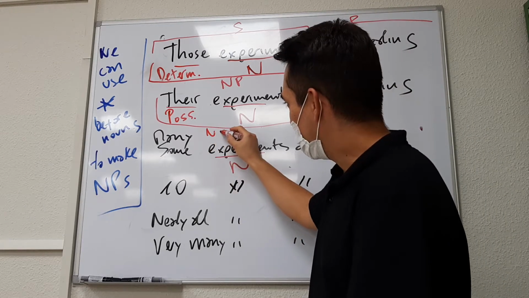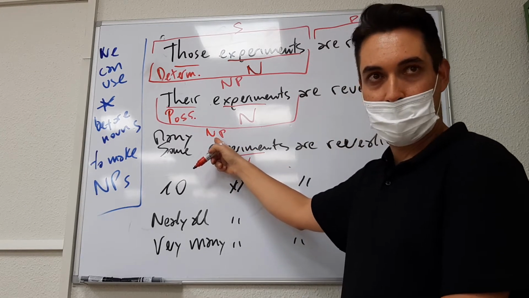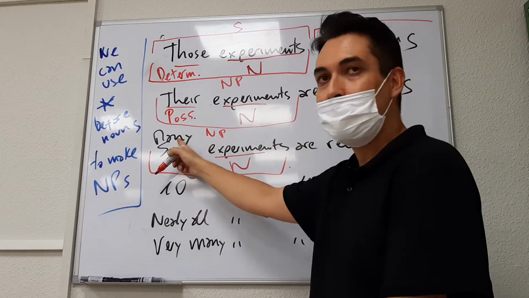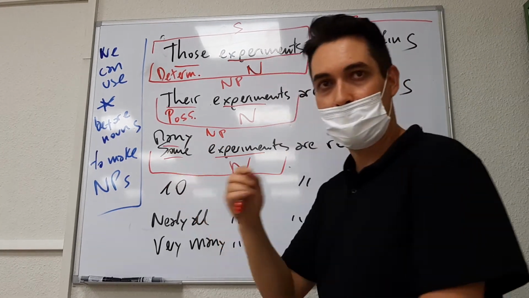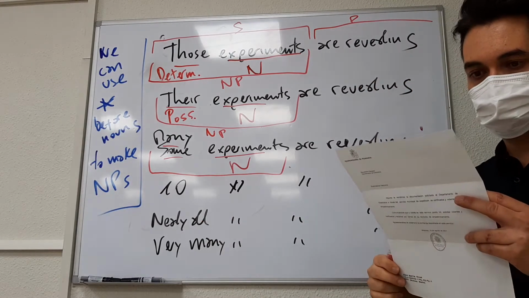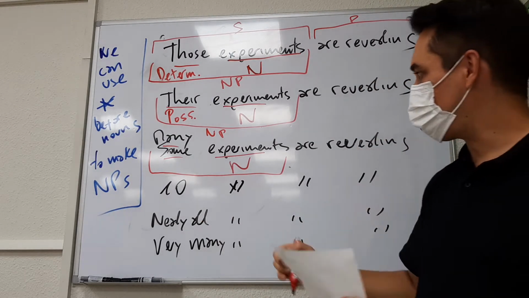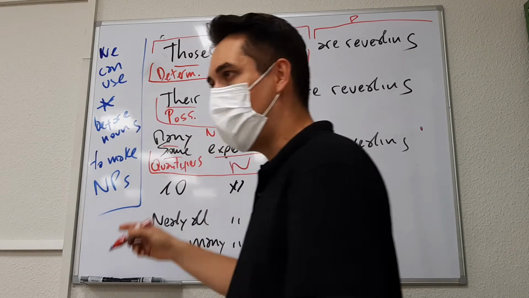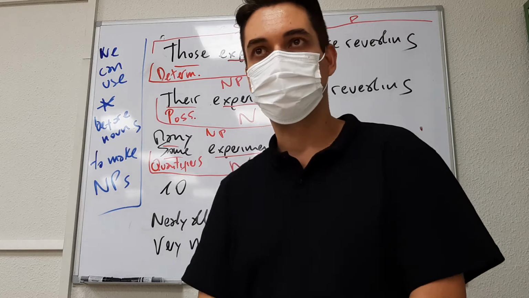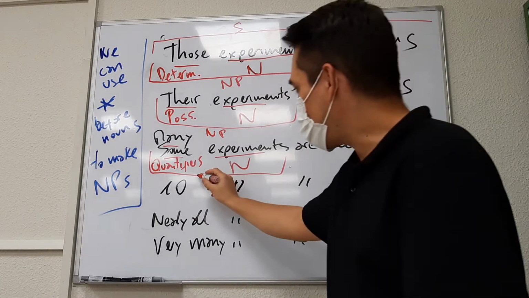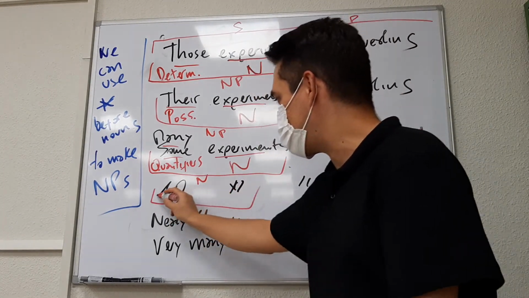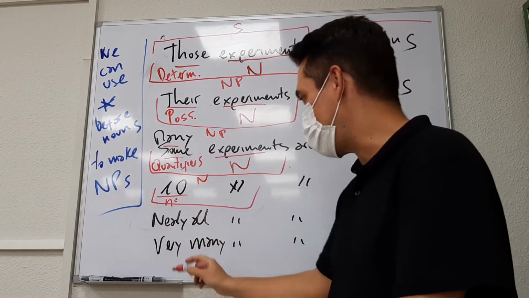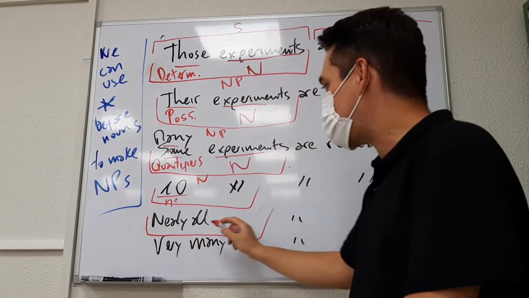And what is together? The experiments, noun phrase. Some experiments, many experiments. What are those? Quantifiers, very good. Quantifiers: some, many, a lot, a few. Together, noun phrase. 10 experiments. What is 10? A number. Together, a noun phrase.